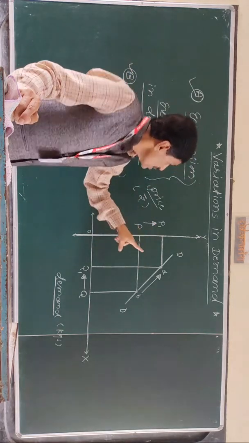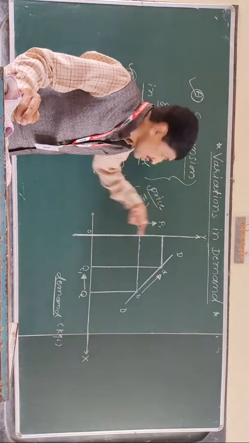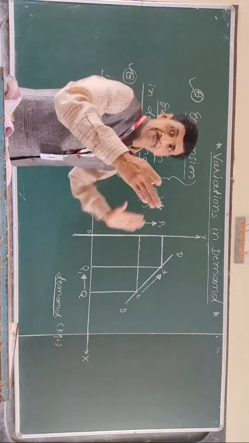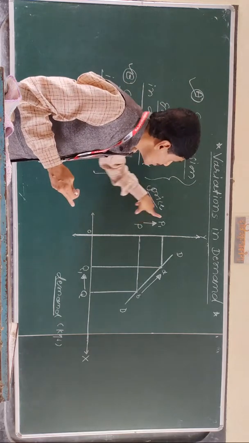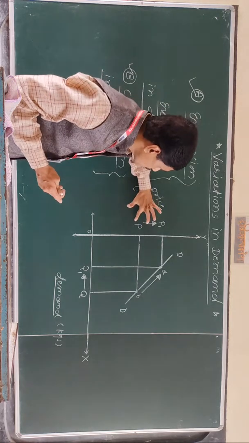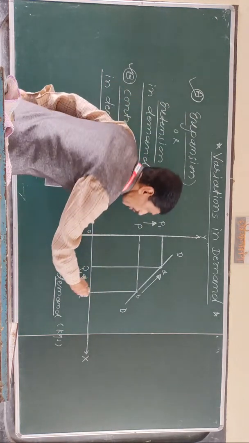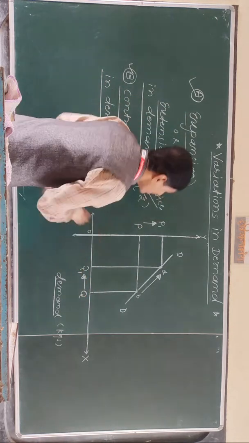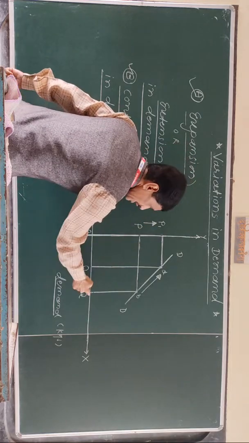So look at that. When price rises from point P to P1, look at that arrow, demand falls from Q to Q1. When price rises, demand falls.